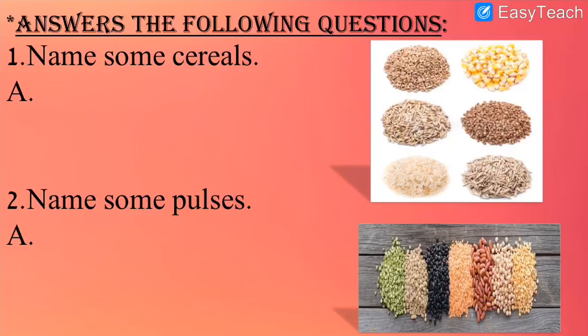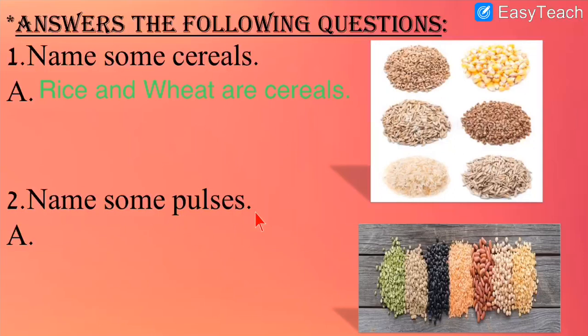Let us write the answer. What is the answer? Let us write. So as you can see on your screen, I have written the answer. Rice and wheat are cereals. What is the spelling? R-I-C-E, rice, W-H-E-A-T, wheat. These 2 are the examples of cereals.